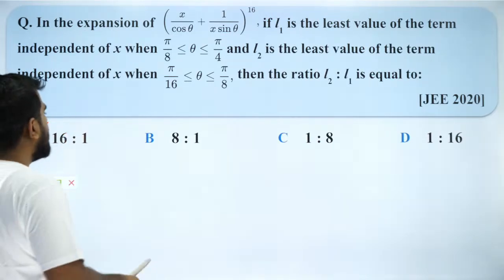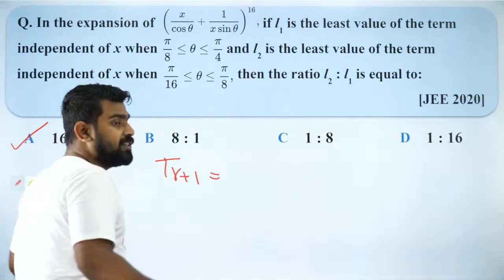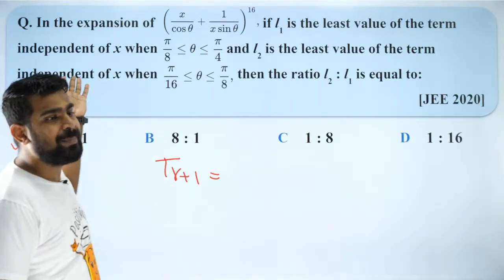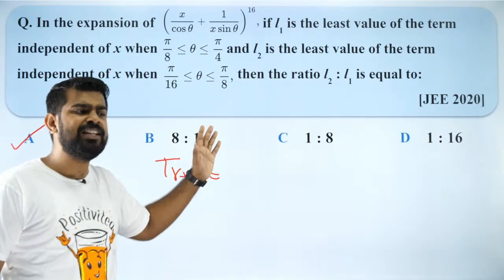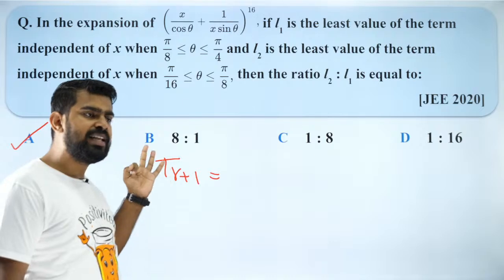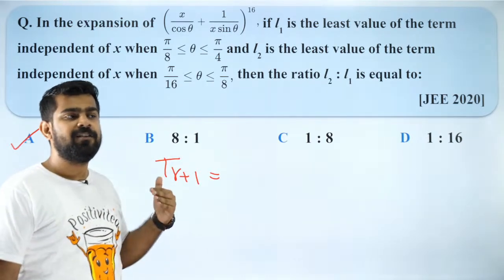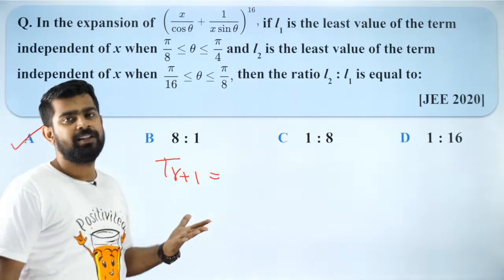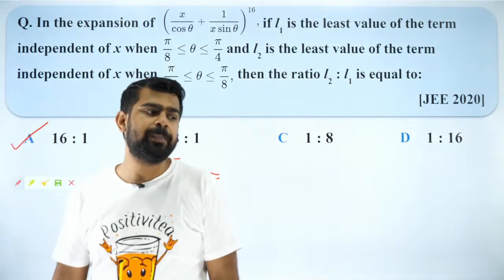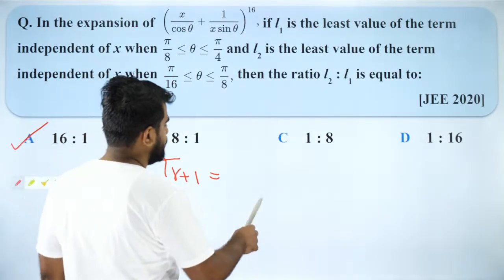So first of all, I need to figure out the term independent of x. Just look at the number of questions based on the term independent of x. From the time the class started, this is the third time we are doing the same concept. That is the number of questions of a similar type which were asked in 2020. So this is an important category. I hope you guys are all able to master it.